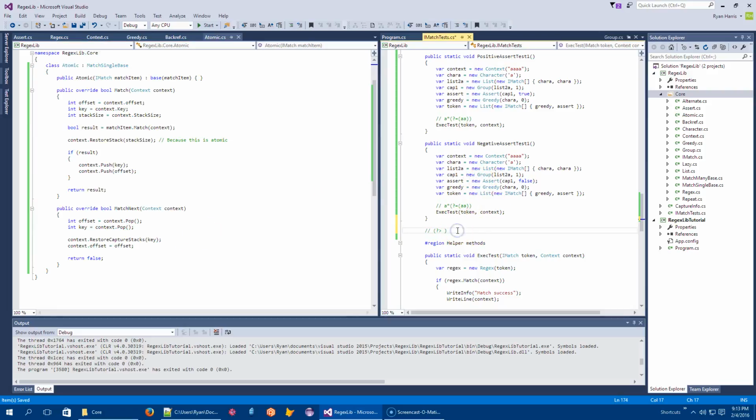So let's get to making a test. Public static void atomicTest1 sounds epic.